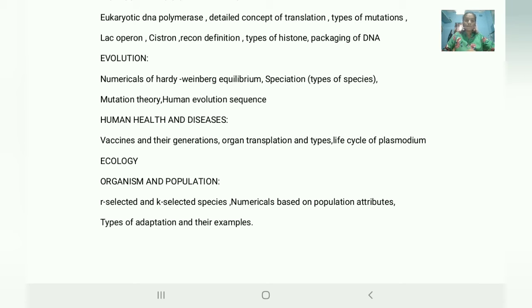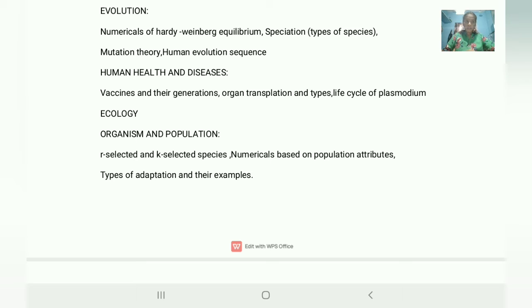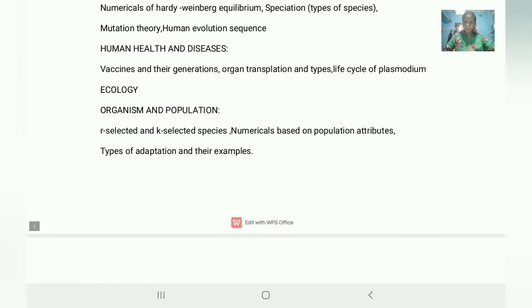Human health and disease. This chapter is from the biology and human welfare main headline. Vaccines and their generations. Vaccine is given, but which generations they have not given. Organ transplantation and types. Life cycle of plasmodium. You know the life cycle of plasmodium, which is given in NCERT, but in application form we learned it.